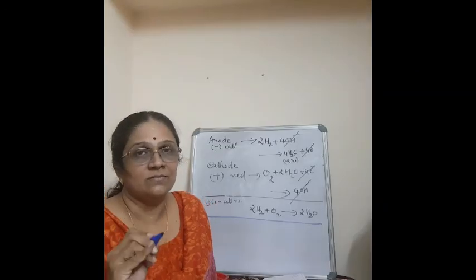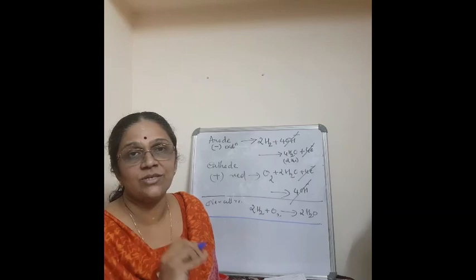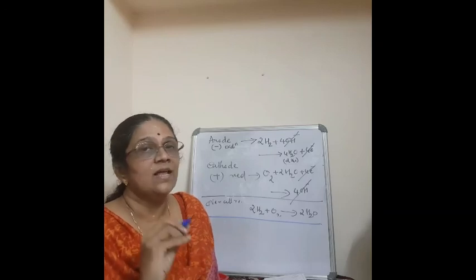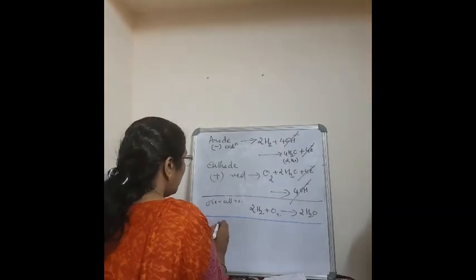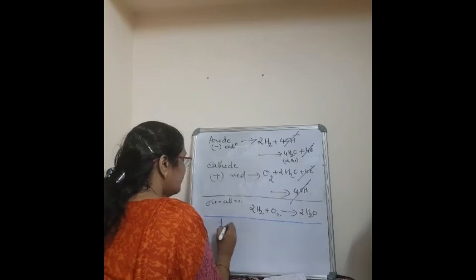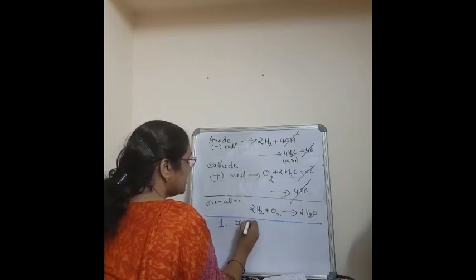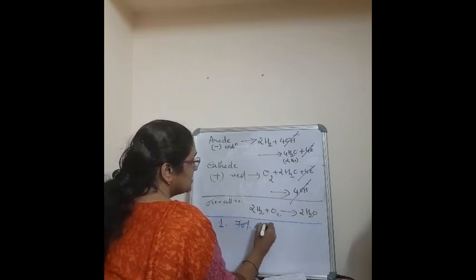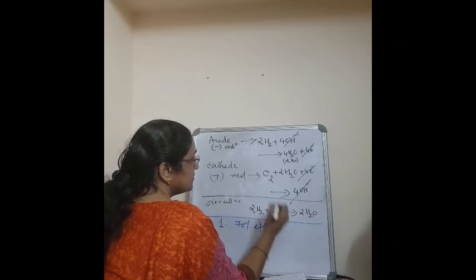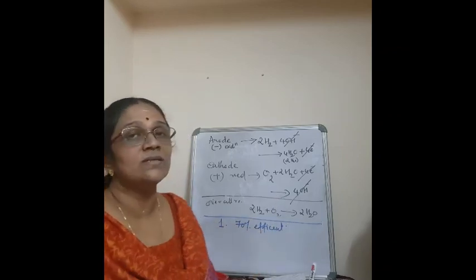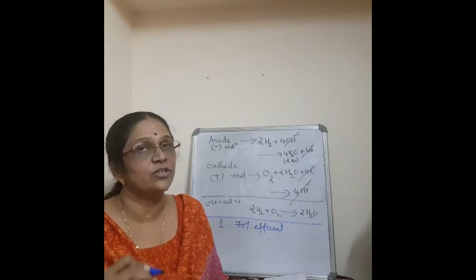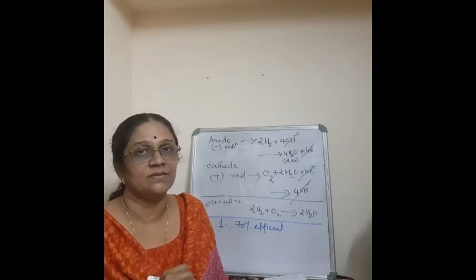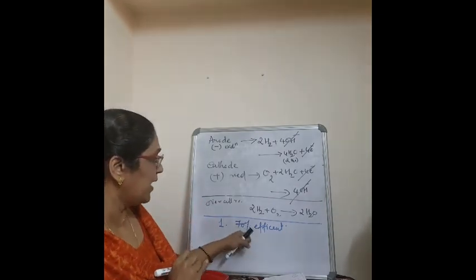Coming to the advantages of the hydrogen oxygen fuel cell. The first advantage is that the electricity produced by the fuel cell is 70% efficient, compared to the thermal power plant, which is only 40%. So this is more efficient.